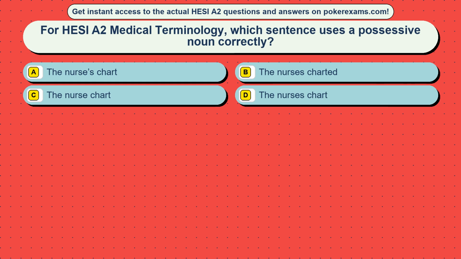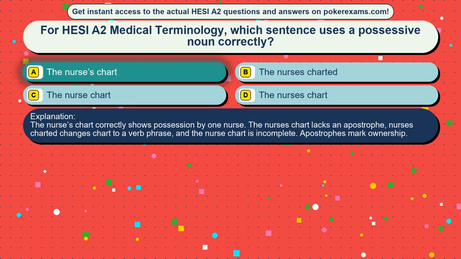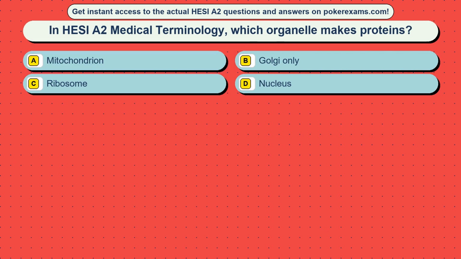Question 42. For HESI A2 medical terminology, which sentence uses a possessive noun correctly? Option A, the nurse's chart. Option B, the nurse is charted. Option C, the nurse chart. Option D, the nurses chart. The correct answer is option A, the nurse's chart. The nurse's chart correctly shows possession by one nurse. The nurses chart lacks an apostrophe. Nurse is charted changes chart to a verb phrase, and the nurse chart is incomplete. Apostrophes mark ownership.